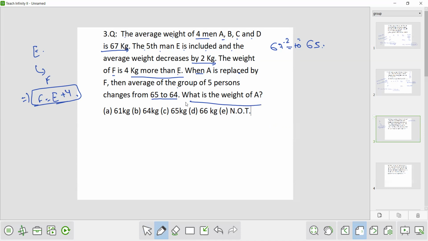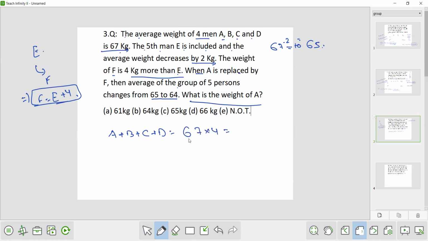So here the question is divided into various parts, so we will proceed accordingly. Firstly, it is given the average weight of 4 men A, B, C and D is 67 kg. So the total weight of A plus B plus C plus D will be how much? That is 67 into 4.